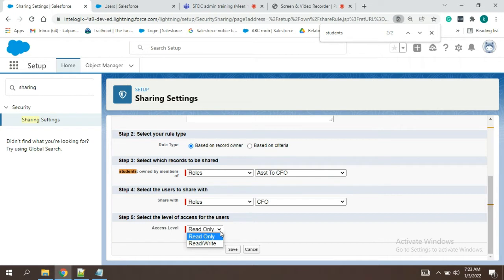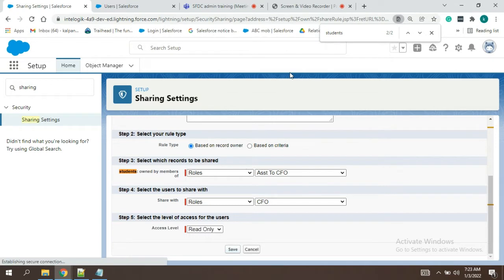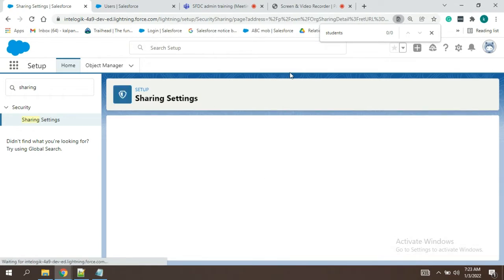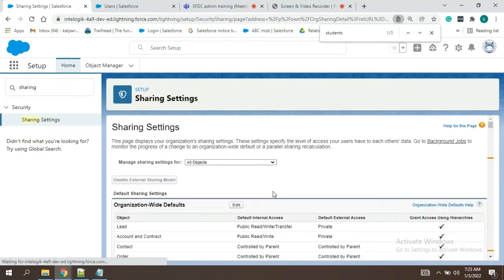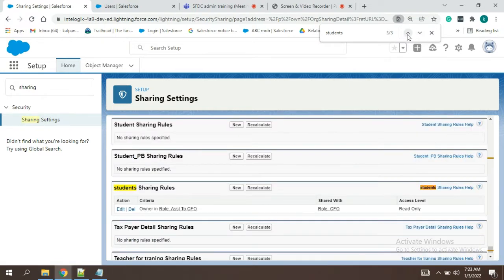What kind of permission do you want to give? I just want him to see but not do anything. Okay, and save. Now you can see here owner in role.